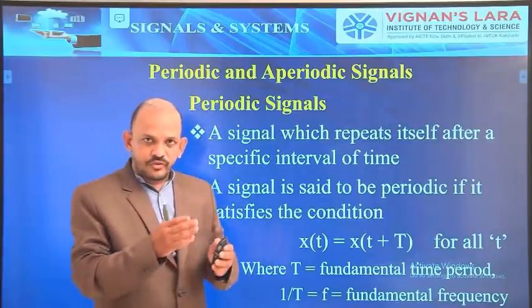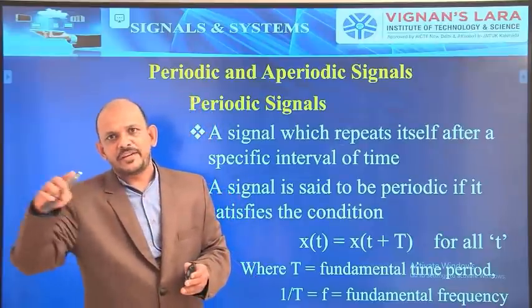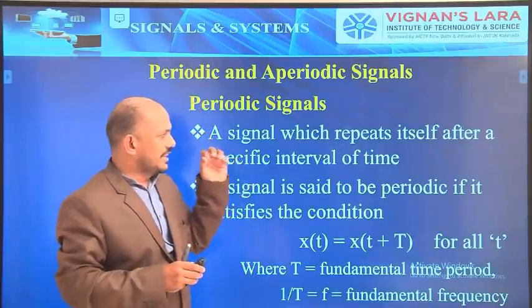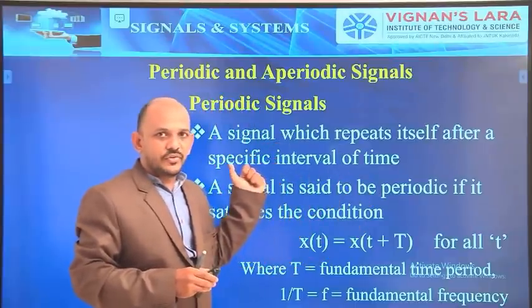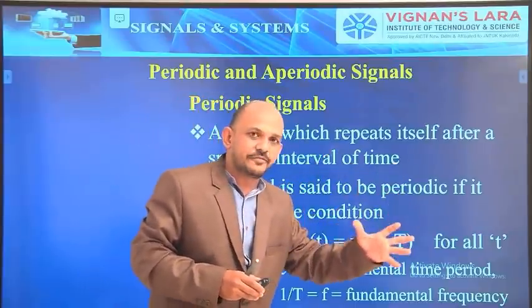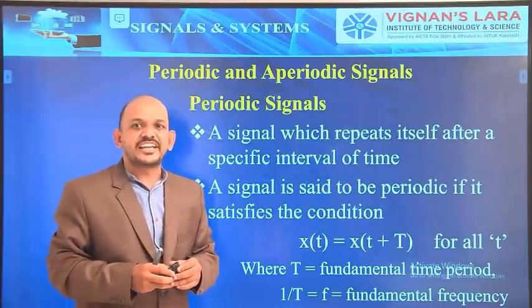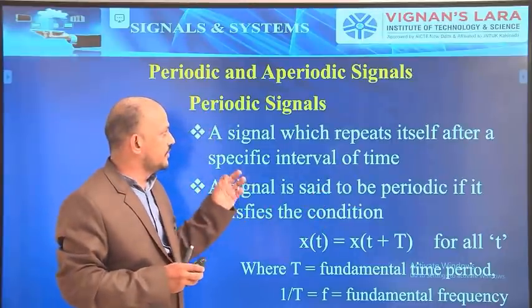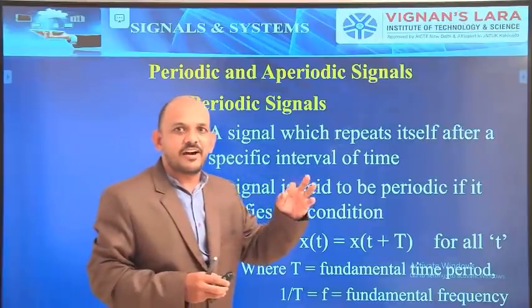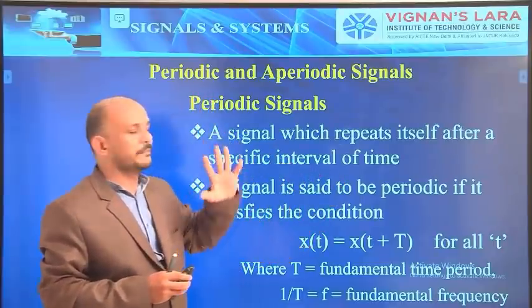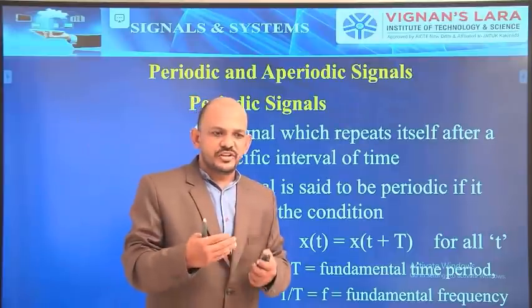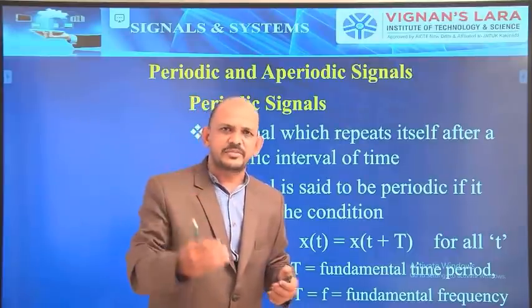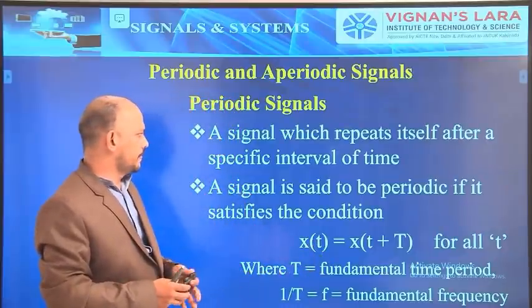So after one period, it is repeating. After another period, it is repeating. Simple. A signal which repeats itself after a specific interval of time is nothing but a periodic signal. Or simply, a signal which repeats itself at regular intervals of time is nothing but a periodic signal.